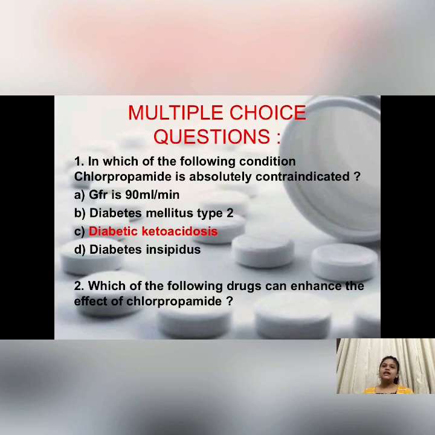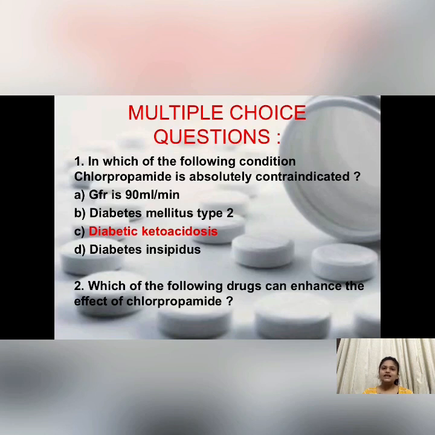And now we have the multiple choice questions, so let's solve them one by one. First one, in which of the following conditions is chlorpropamide absolutely contraindicated? The options are GFR is 90 ml per minute, diabetes mellitus type 2, diabetic ketoacidosis, and diabetes insipidus.